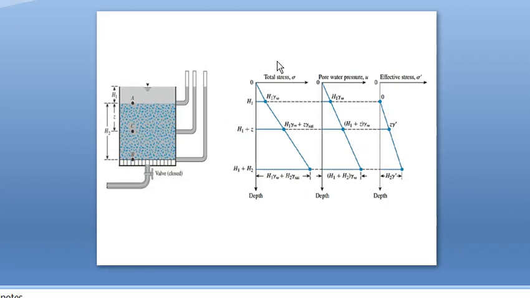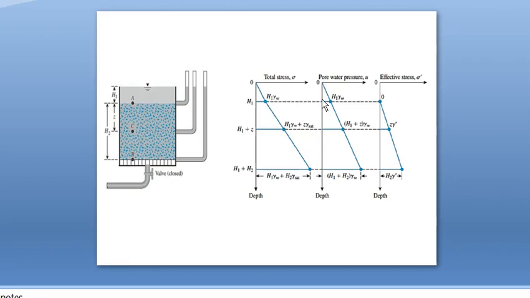So this is the total stress diagram. Here the variation will be linear. At the top the stress will always be 0, so it starts from the origin, because there is no load above that surface. And at point A, above this point there is water, therefore the total stress will be equal to unit weight of water into that height h1. So h1 into unit weight of water is the total stress.